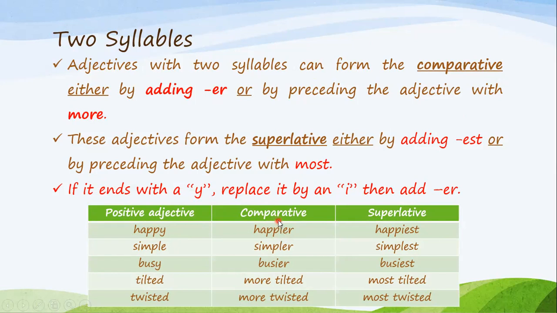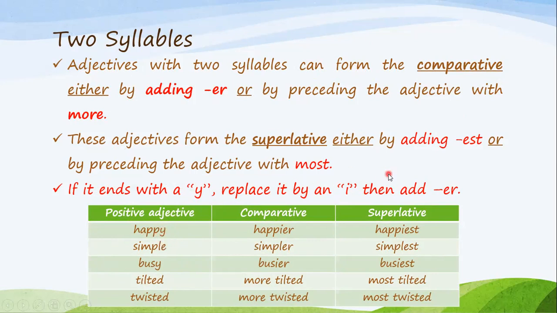I'm replacing the Y with the letter I, as in happy, happier. So I replace the Y with an I and then add ER, or happiest. I also replace the Y with an I and add EST. So the rule is, when the adjective ends with a Y, I replace it with an I and then add